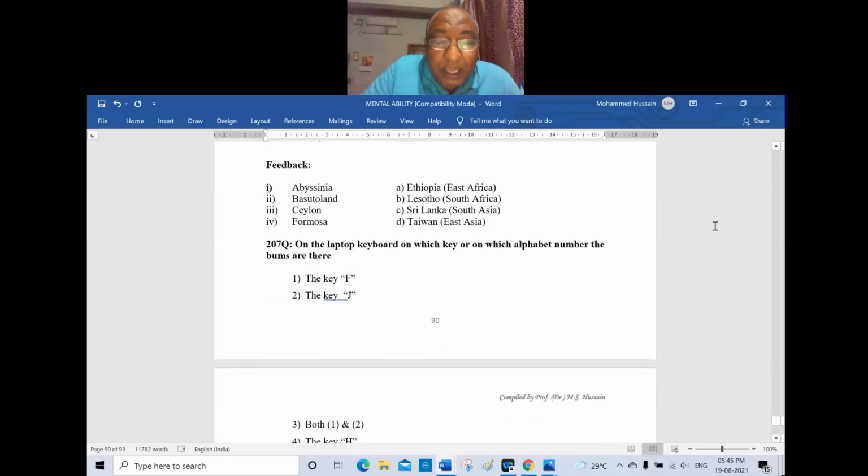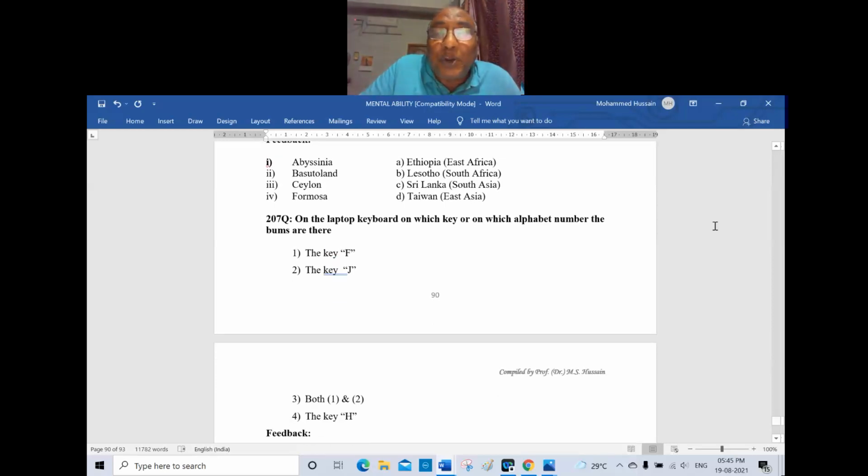On the top of the keyboard, on which key or which alphabet are the bumps? I don't know whether you know the bumps, a protruded part called bumps. The key F, the key J, both 1 and 2, or the key H. Sir, we have to check our typewriter or laptop, where the bumps or bars are on the keyboard. Because I do have the laptop here, I can see there is a bar on two letters. What are the two letters?